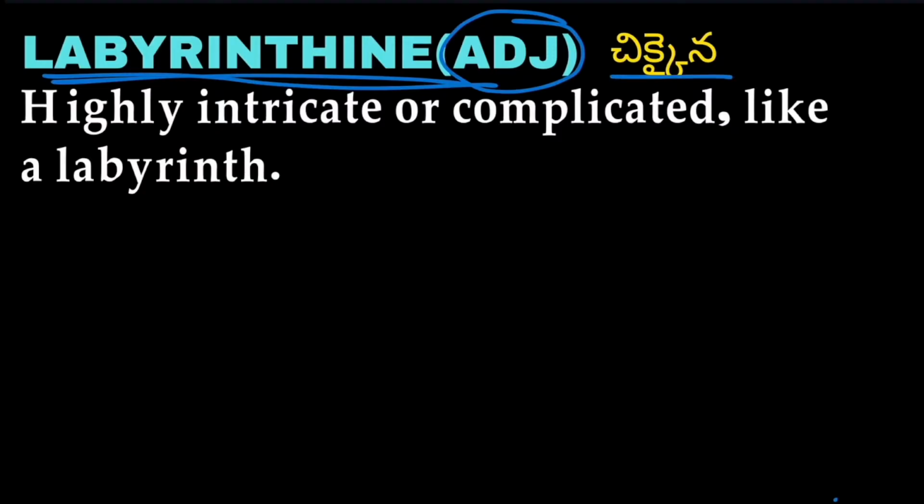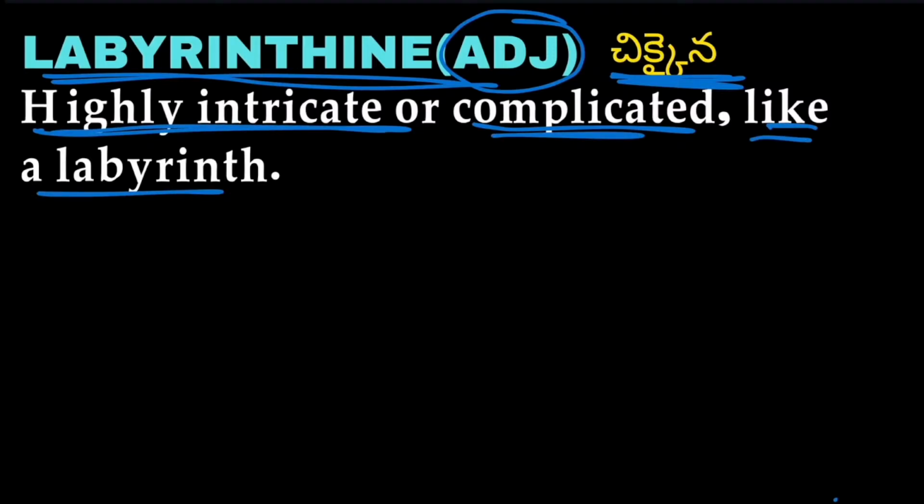So the next word we have is labyrinthine. Labyrinthine is also an adjective. Labyrinthine means highly intricate or complicated, like a labyrinth. Highly intricate or complicated, like a labyrinth, is called labyrinthine.